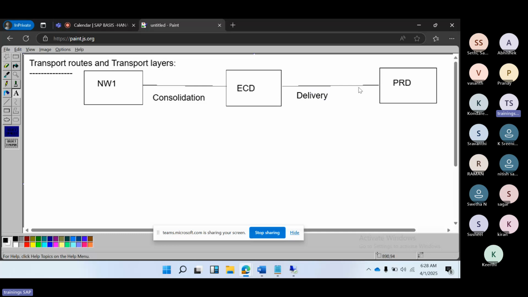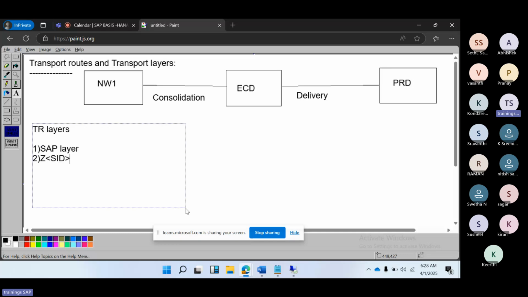The route between quality and production, the final delivery, attached to production, is called the delivery route. There are two types of routes, and there are two types of layers as well: one is the SAP layer, the second one is the ZSID layer.